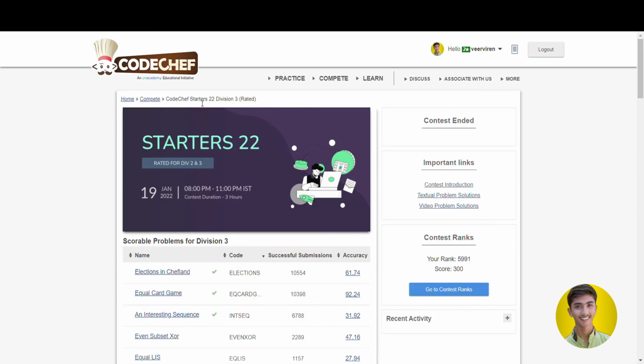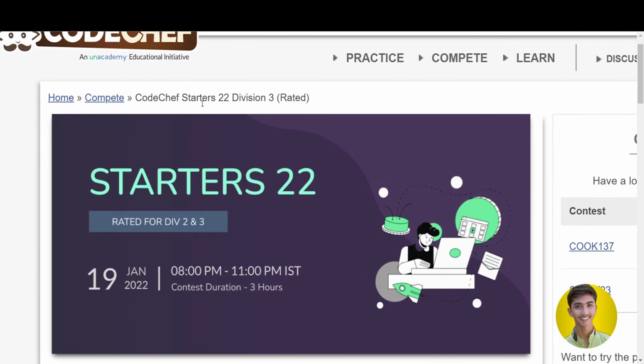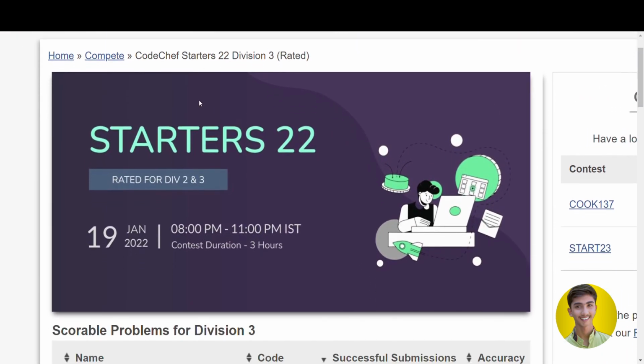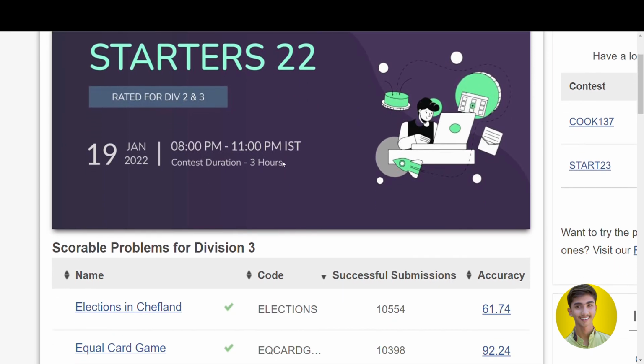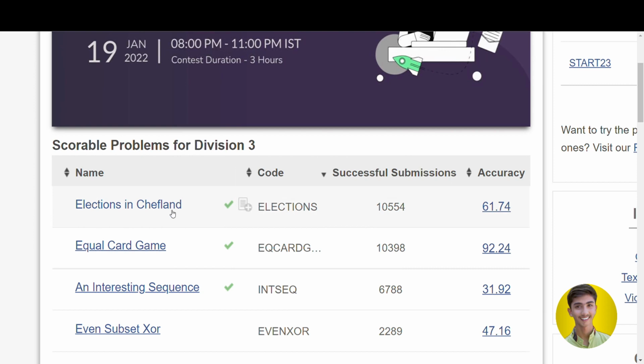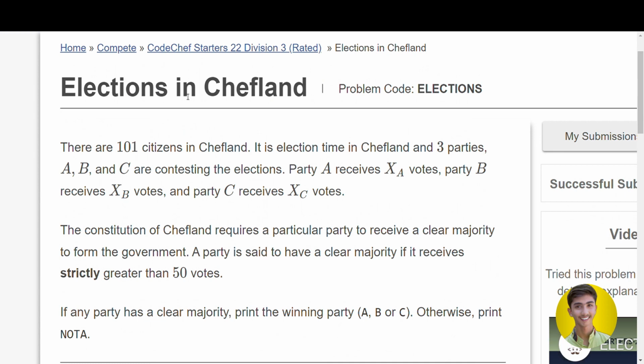So today also we are trying to discuss this CodeChef round which was held yesterday. The name of this round is Starter 2022, and first three questions I want to discuss. So let us start with the first question. The name of this question is Elections in Chefland.